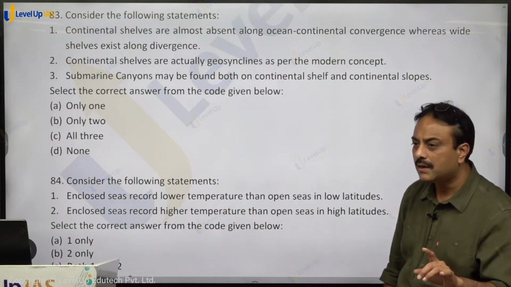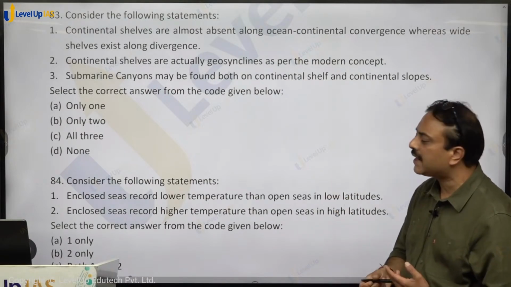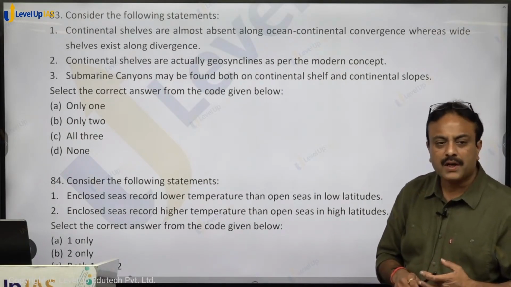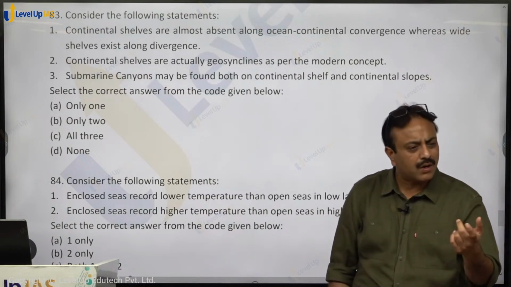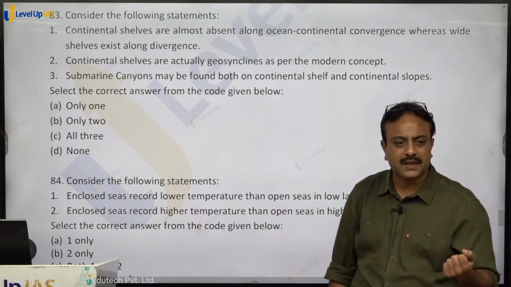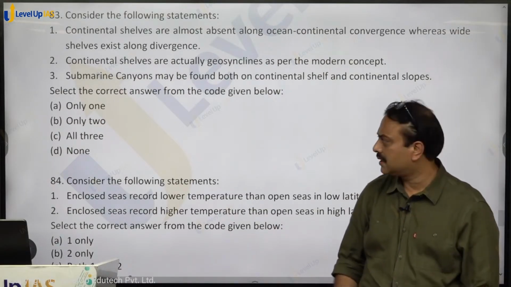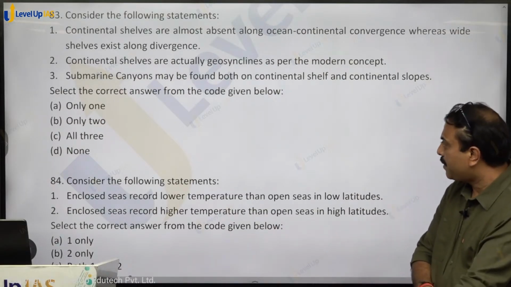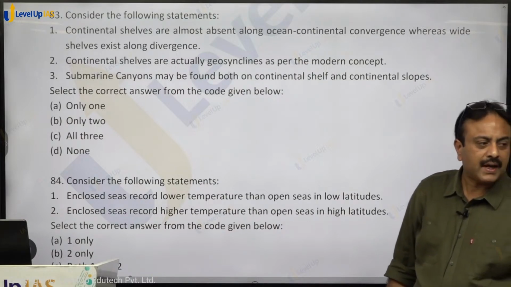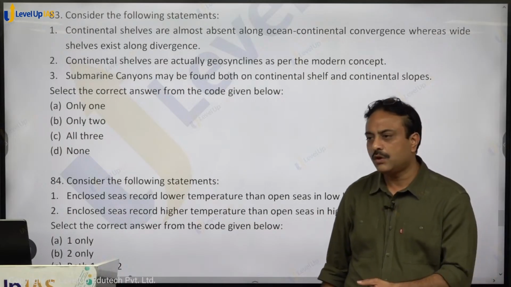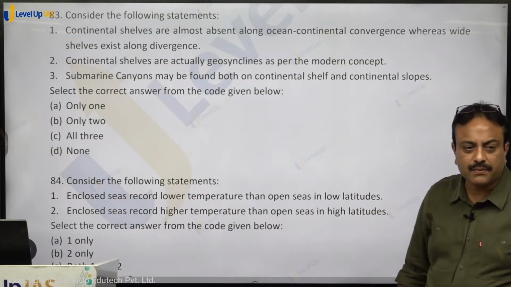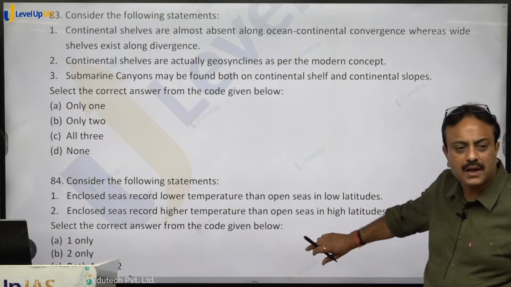Clear on that? Statement 2, continental shelves are actually geosynclines as per the modern concept. The modern concept of geosyncline explains that all around the continents, the continental shelves over which sedimentation is taking place are geosynclines. It is correct. Submarine canyons may be found both on shelf and slope. Submarine canyon can be found on shelf also, slope also. Both will be correct. So all three statements are correct. Option C, C for cat, shall be the right answer. Clear on that?